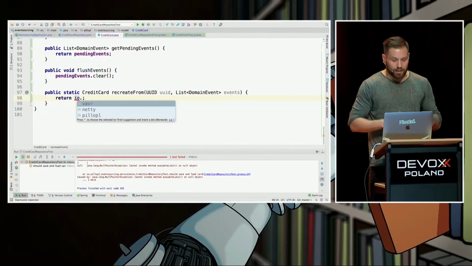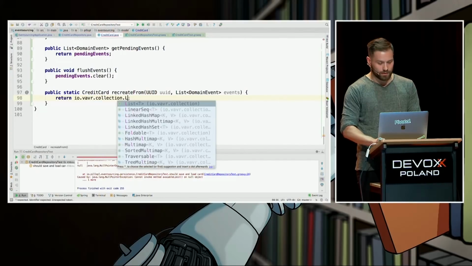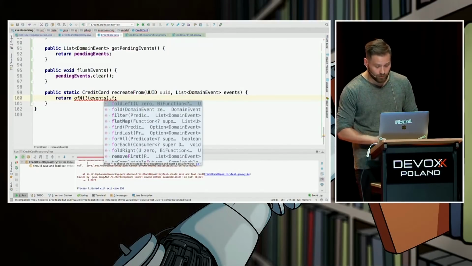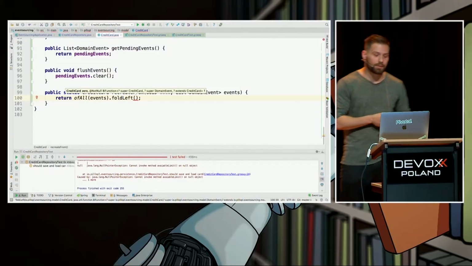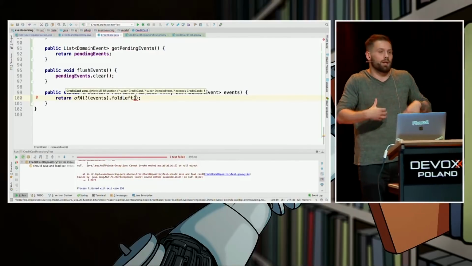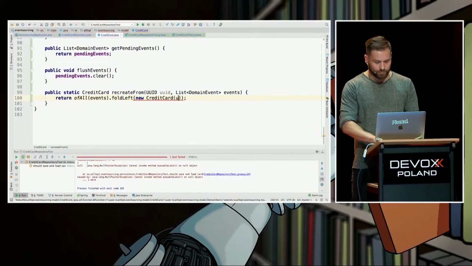So I have to create a list from Vavr. Collection list of all events. Let's static import that. And now I can do a one-liner. Fold left, it takes two parameters, right? It takes initial state, and it takes the function, which takes a credit card, a domain event, and returns mutated state. So the initial state is credit card, of course.